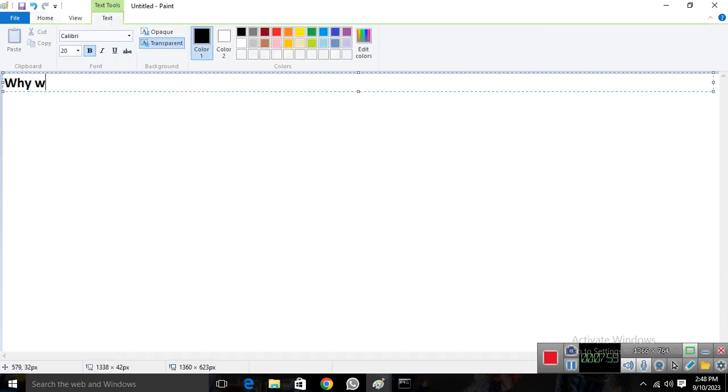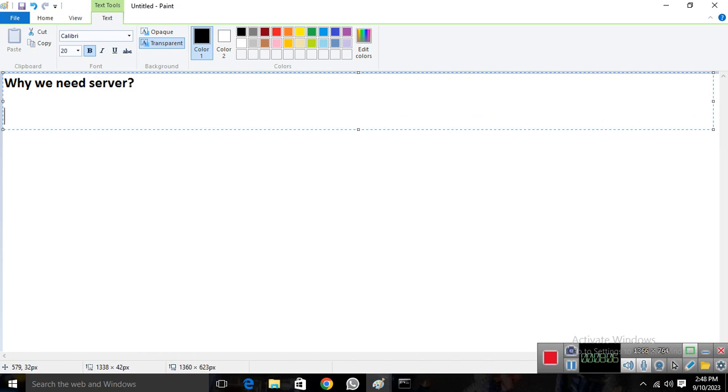So if we talk about why we need a server, number one, we have some points. Number one, we need centralized management. Now what is the meaning of centralized management? It means with the help of one server, I'm able to manage a complete network, or maybe my complete site. Like this, if I'm showing you.